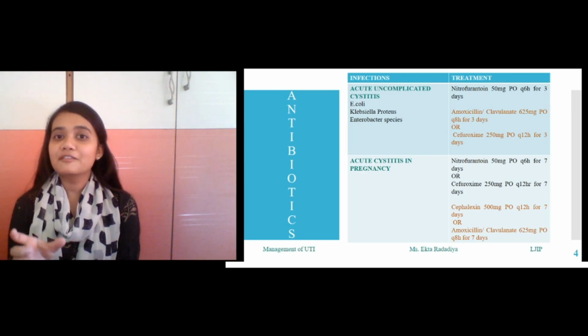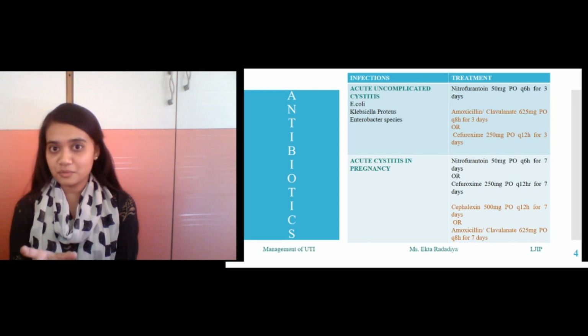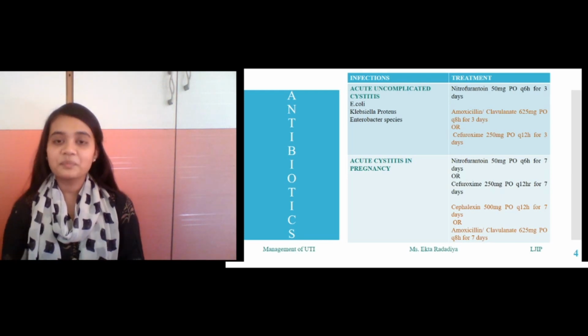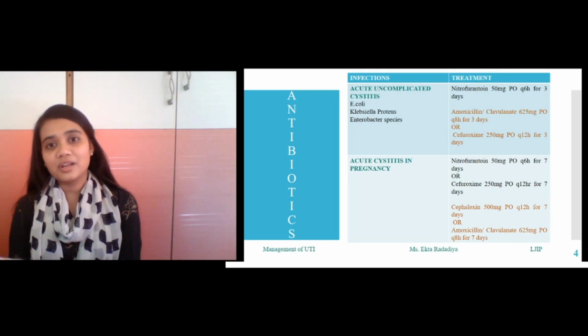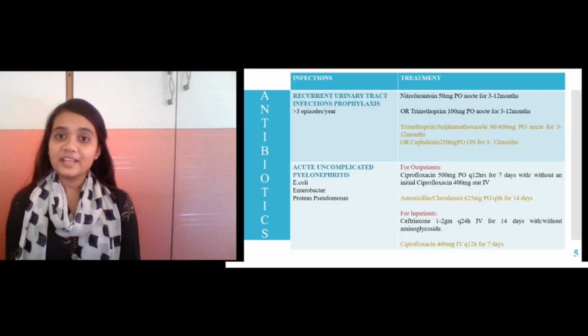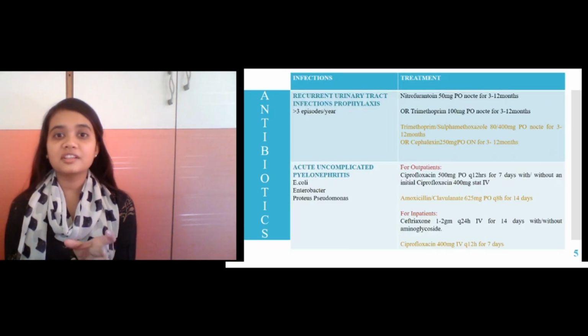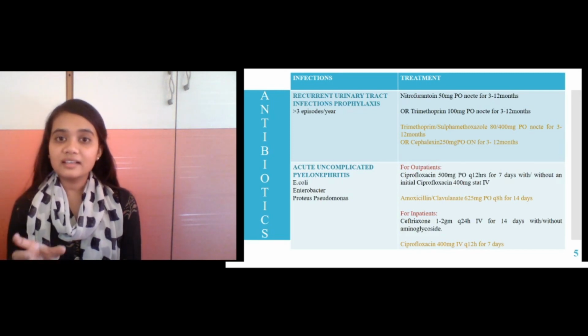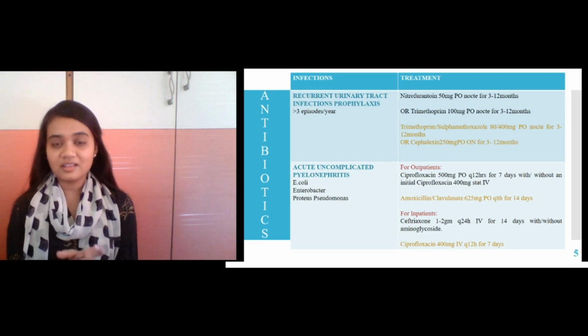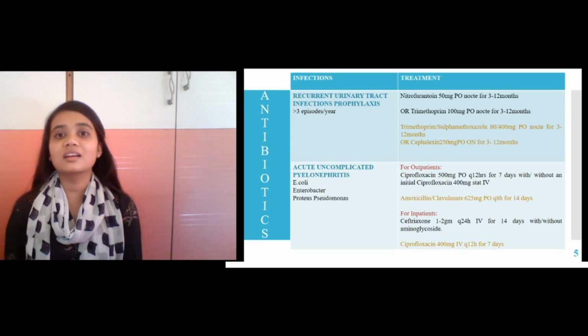Cephalexin is a first generation cephalosporin which includes the beta-lactam and dihydrothiazine ring in its structure, and it leads to the breakdown of the cell wall and hence cell death. Now next is recurrent urinary tract infection. Recurrent urinary tract infection means the patient has more than 3 episodes of UTI per year.